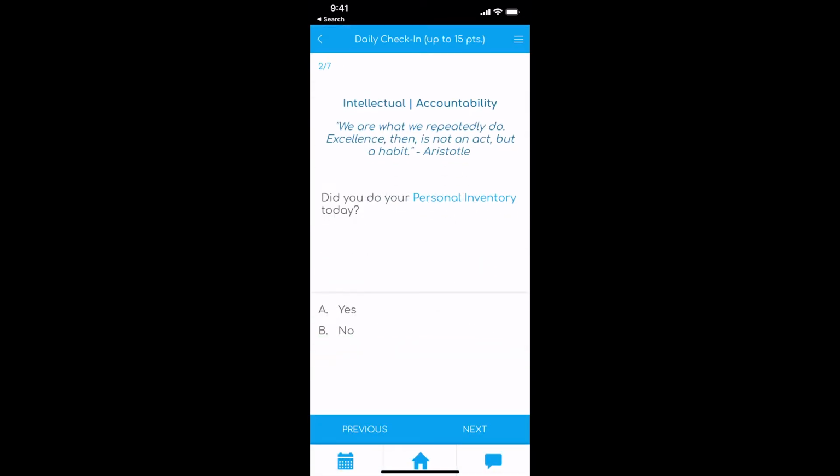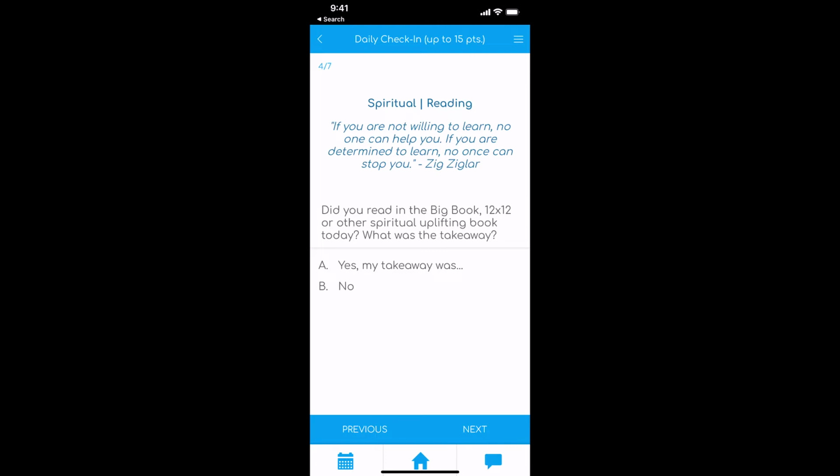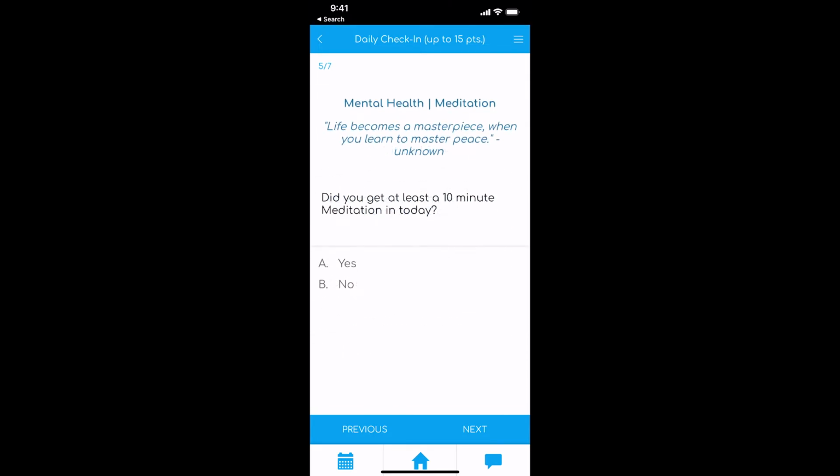I'm just going to go quickly through these and not put anything. So at the end, you'll see I got 5 points. But if I said yes to any of these questions I'm about to rip through, you'd get 2 points for each of these. So if you did your PI, your personal inventory, if you checked in with a sponsor or an alumni recovery coach, spiritual reading, if you read in the Big Book or the 12 and 12, put your takeaway that you got out of it for the day.